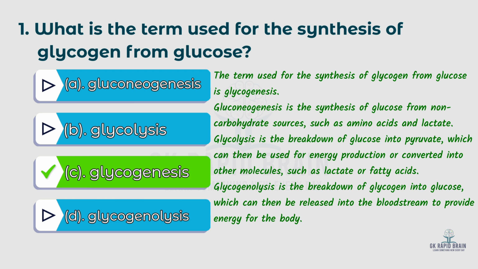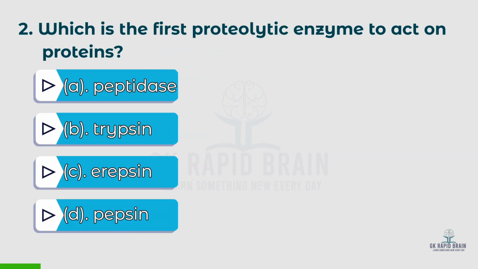Glycolysis is the breakdown of glucose into pyruvate, which can then be used for energy production or converted into other molecules such as lactate or fatty acids. Glycogenolysis is the breakdown of glycogen into glucose, which can then be released into the bloodstream to provide energy for the body. Second question, which is the first proteolytic enzyme to act on proteins?